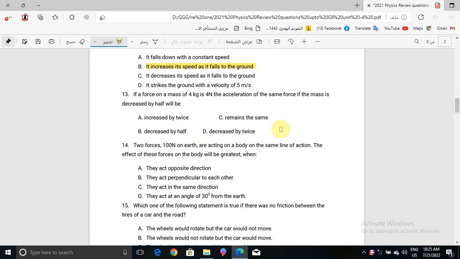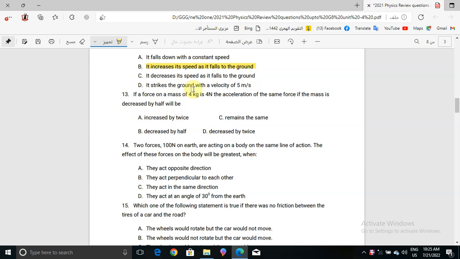Now question number 13: if a force on a mass of 4 kilogram is 4 Newton, the acceleration of the same force, if the mass is decreased by half, will be what? Increased by twice, remains the same, decreased by half, or decreased by twice. So 4 kilogram with 4 Newton, and the same force if the mass is decreased by half.